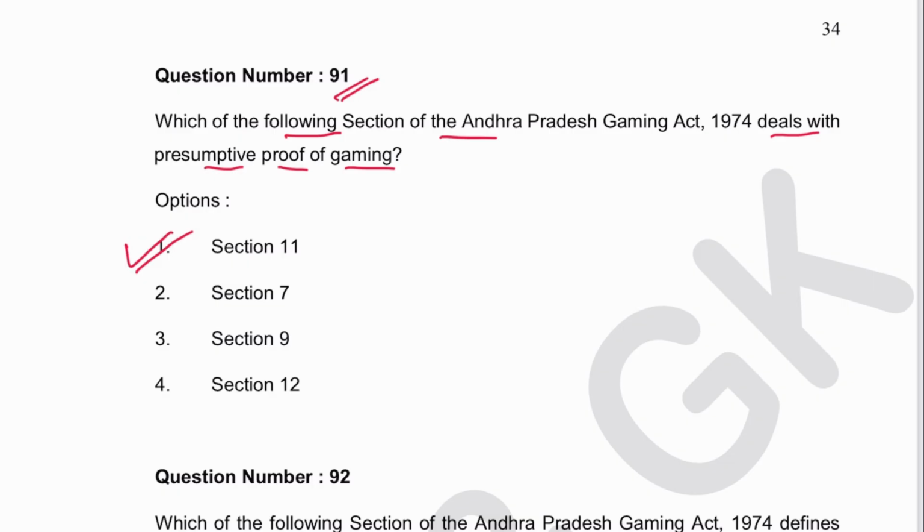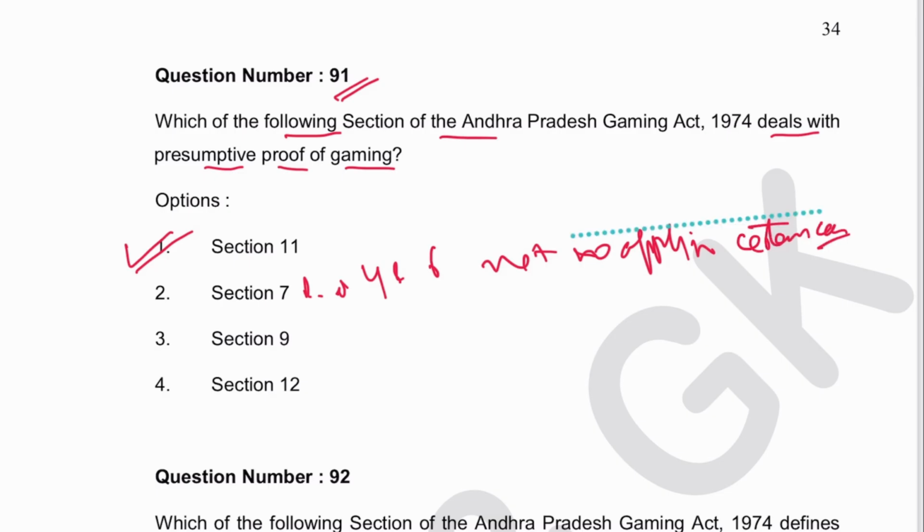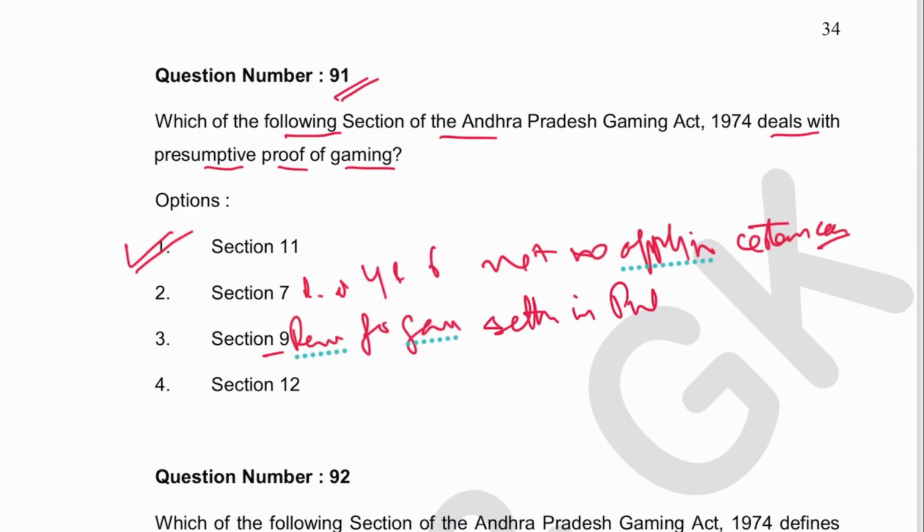So 1 is the answer. 7 is provision of 4 and 6 not to apply in certain cases. Section 9 is penalty for gaming or setting birds in public street. 12 is instrument of gaming.